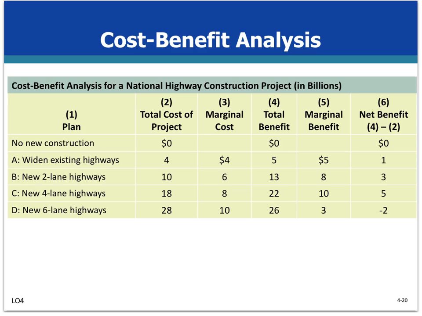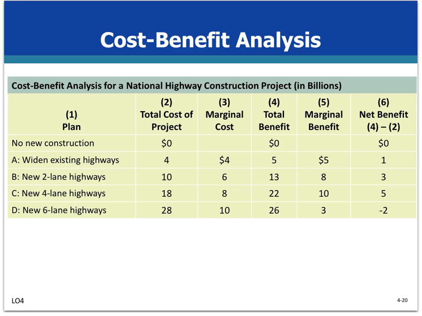So as you see, A, B, C, D projects. Widening existing highways is A, new two-lane highways is B, new four-lane highways is C, and D is the new six-lane highways. And as you see, you can see the total cost of the project in column 2 and the total benefit of the project. Marginal cost and marginal benefit are given, and net benefit is also given. Net benefit is the benefit that you get after you take out the cost from the total benefit.